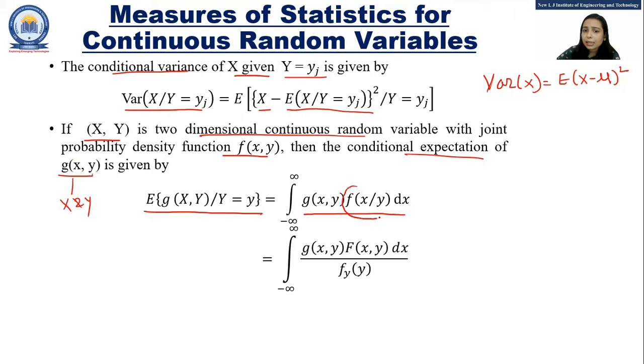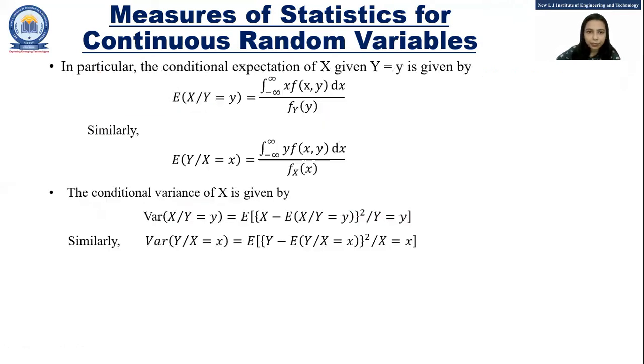This f of x given y is nothing but f of xy upon the marginal probability density function of variable y. So we can write g of xy, f of xy upon f of y, and here the y has already occurred, so this is nothing but the marginal probability density function for variable y.